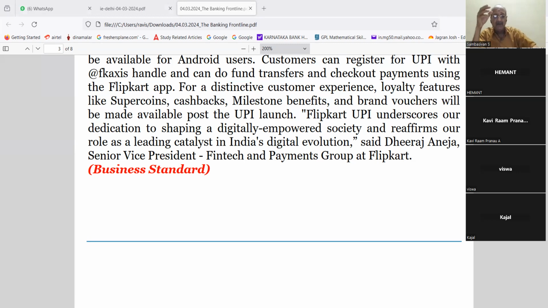Especially boys like Kaviram, Viswa, at least you are okay because you are going for clerical only. They may reduce their expectations from you. They will ask simple questions like, how will you talk to a customer coming with anger at the counter? Kaviram, how will you handle a customer who comes and shouts at you? Yes, sir. First of all, I will take time to control his anger.